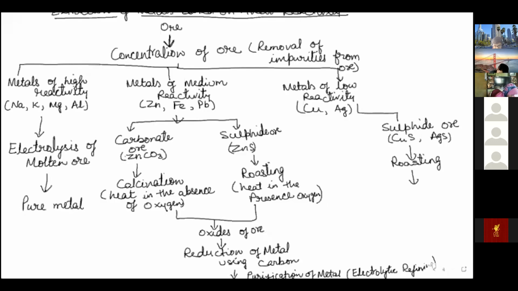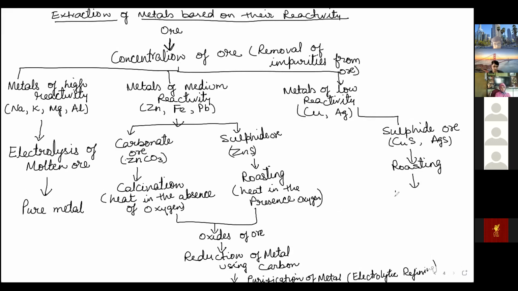So after this you will get oxides of ore, or metal oxide, which is reduced, reduction using carbon. Same step is repeated, reduction using carbon, and then you get metal.